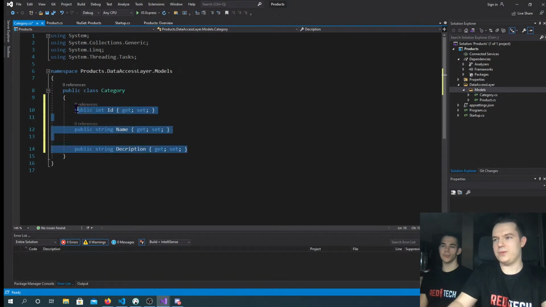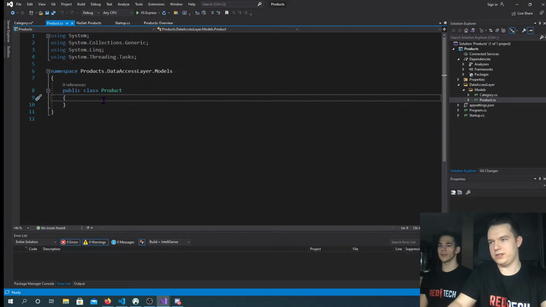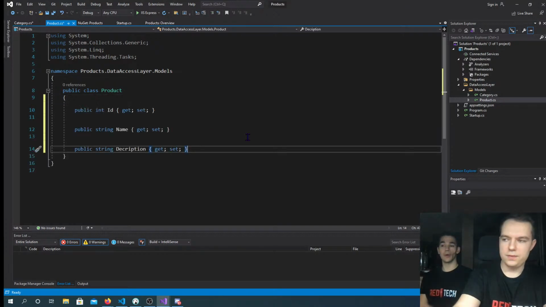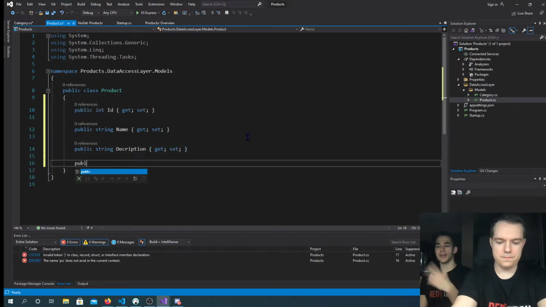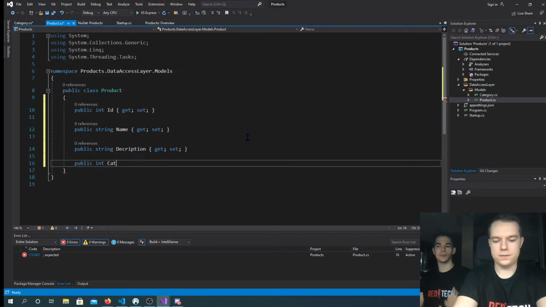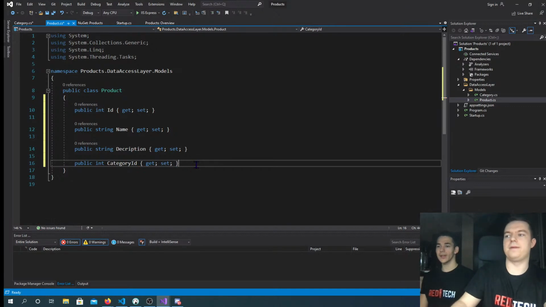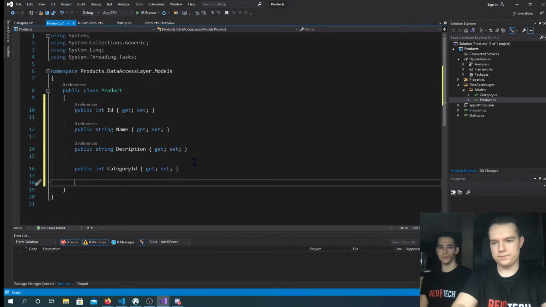Okay, and the product has the same thing, right? Yeah, we're going to copy this into product. But we're missing one thing in product. We're missing a category. Like we said, each product needs to be categorized, so we need a category ID inside the product. And there's actually one more thing that you can do.